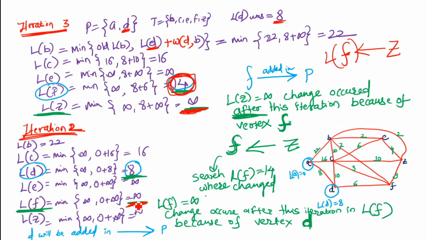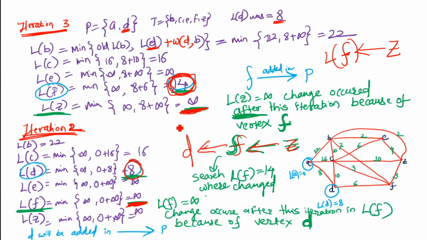What did we add in this iteration so that the length of f changed? Our path is still at z to f, and what is the previous vertex to f? At this iteration, the length of d was the smallest one. Because of adding d in this iteration, in the next iteration we get length of f as 14. So d will be previous to f.